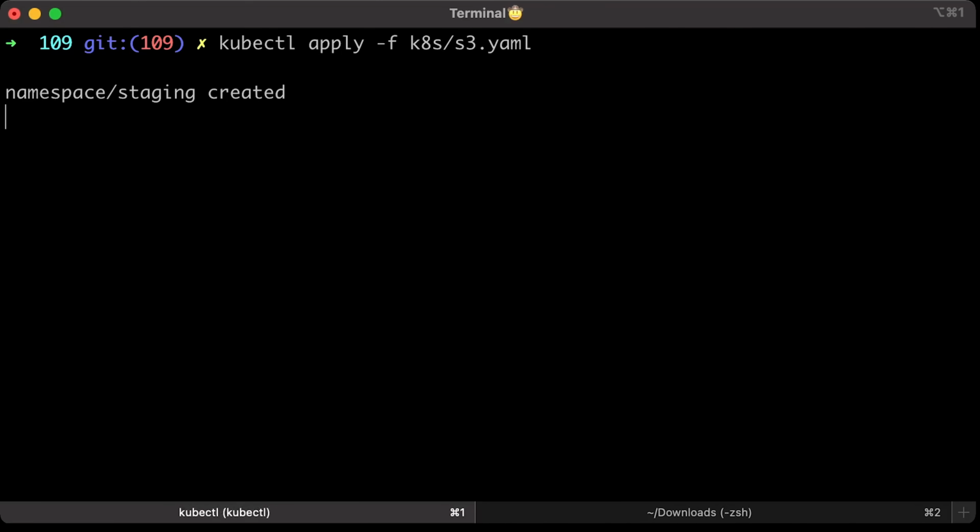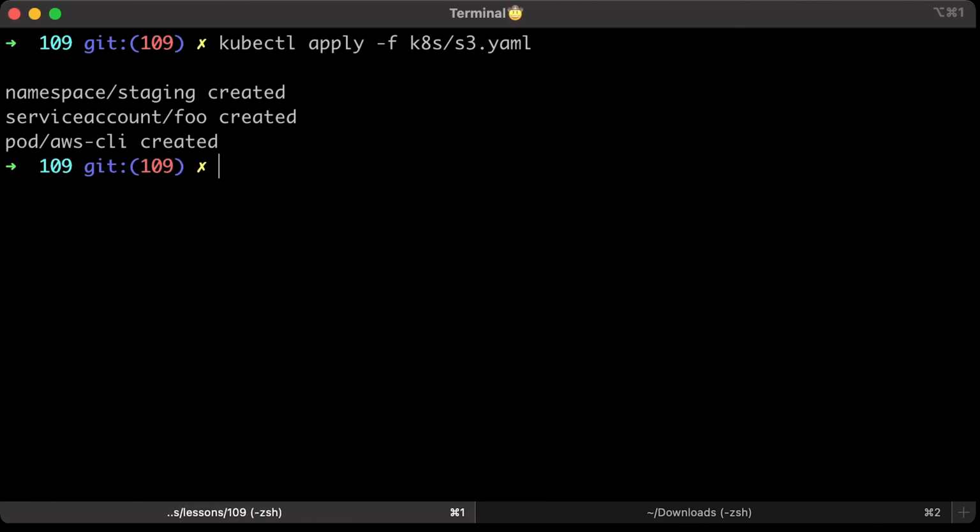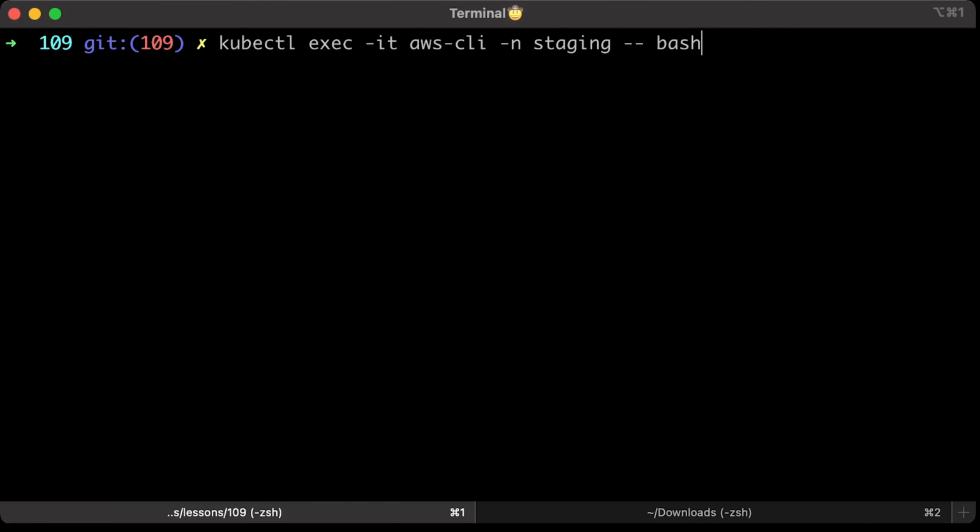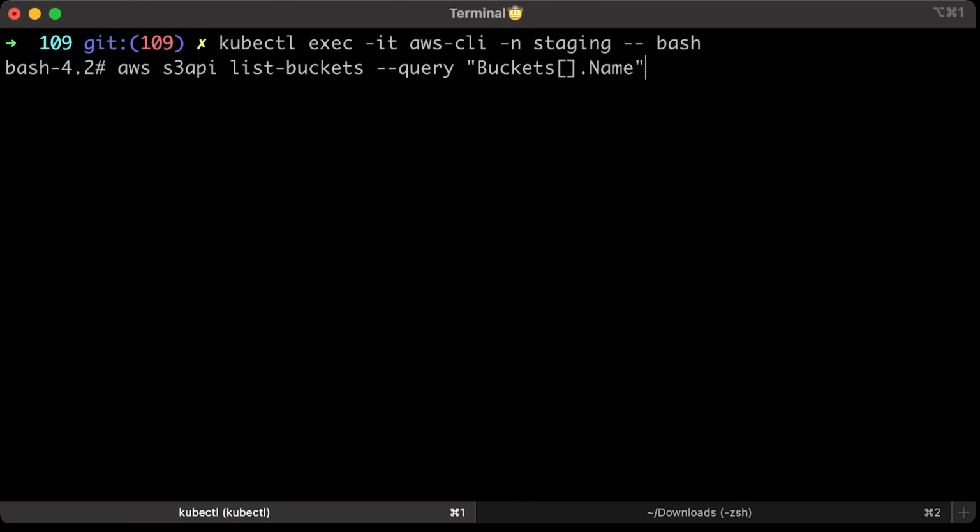Go back to the terminal and apply the config. Now SSH to the pod using the exec command and provide the command to start a session. Now let's try to list all the S3 buckets in the account with this command. It returns the single bucket that I have. If you misconfigured something, you would get permission denied.